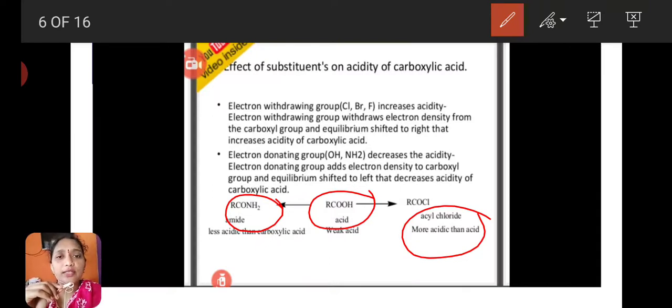So the oxygen-hydrogen bond becomes strong and cannot easily break down, and that compound cannot lose hydrogens easily. That's why these compounds show weak acidic nature compared to carboxylic acids.